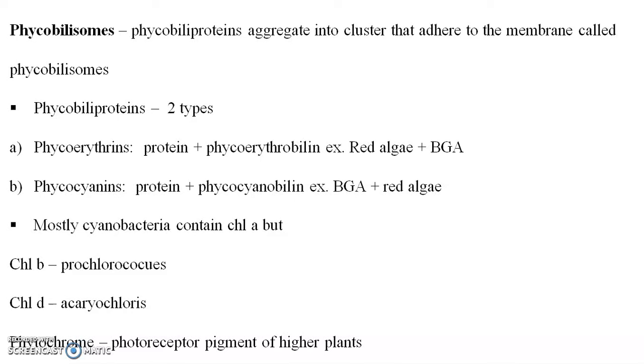Mostly cyanobacteria contain chlorophyll A, but chlorophyll B is present in the prochlorococcus, chlorophyll D in acaryochloris. Phytochromes, that is the photoreceptor pigment of the higher plants.